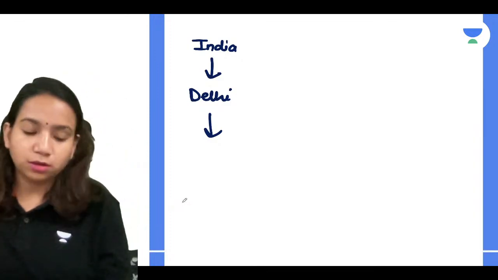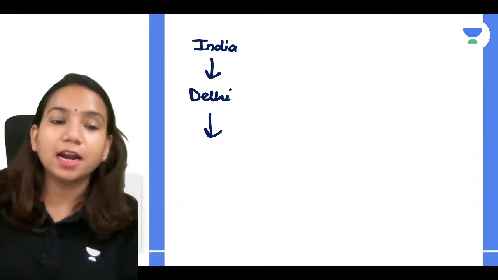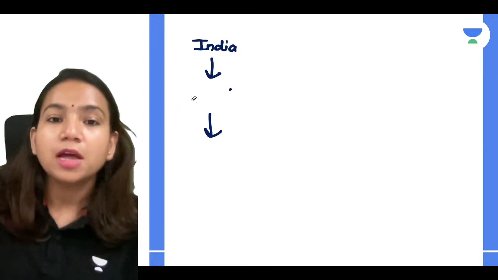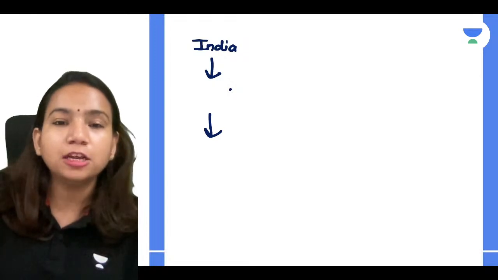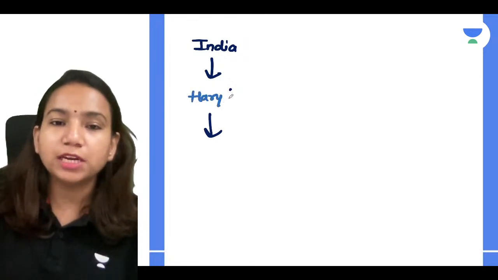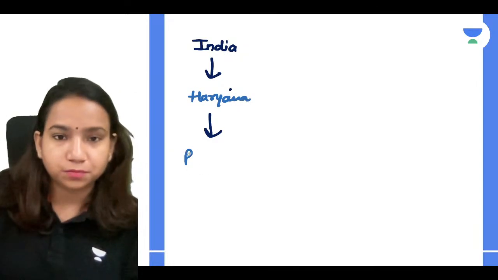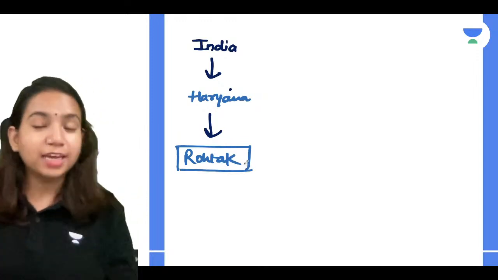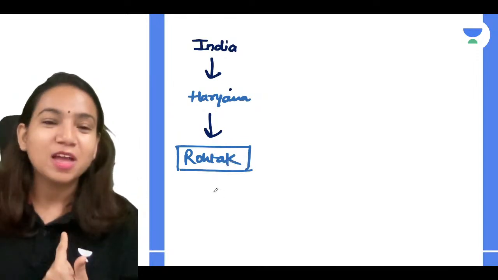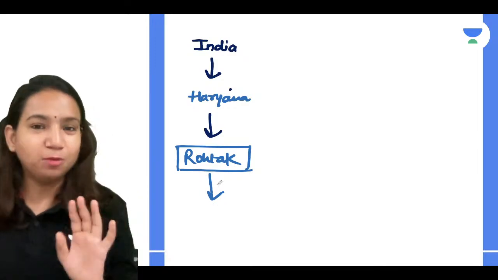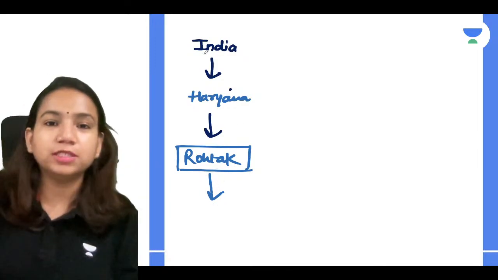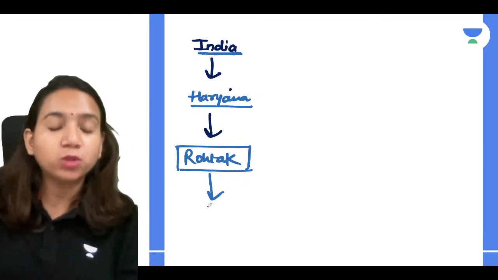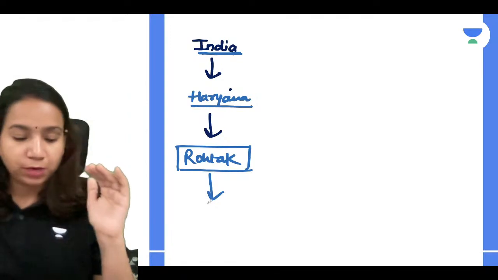Okay, so like Abhishek said Haryana, we can relate with that also. So in India, say you are staying in Haryana. Now in Haryana, say specifically you are staying in Rohtak. Now in Rohtak also, guys, you won't be staying in the complete Rohtak. So if anyone has to locate Abhishek, I'm giving you an arbitrary situation: you are in India, in Haryana, in Rohtak. Now in Rohtak, you will be staying at some particular place, right?